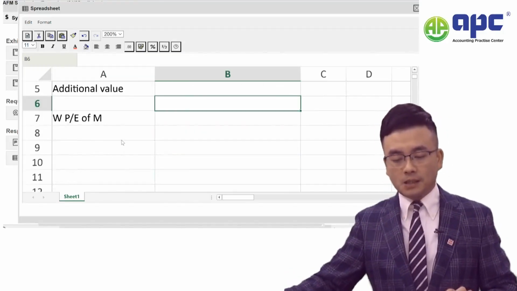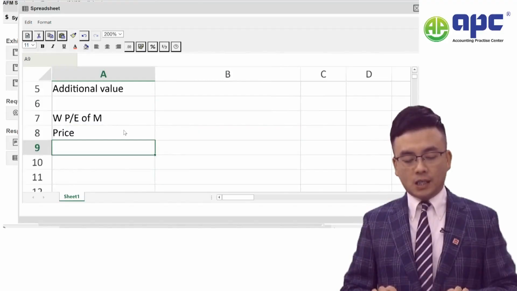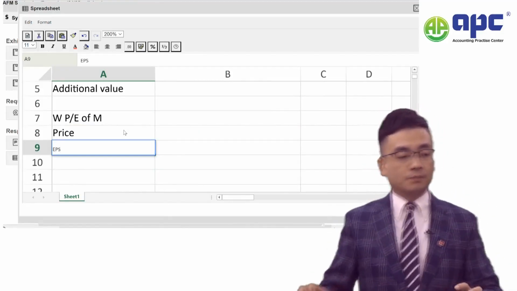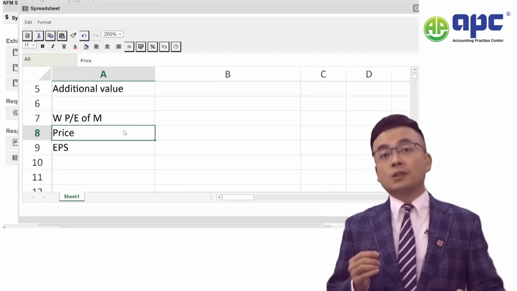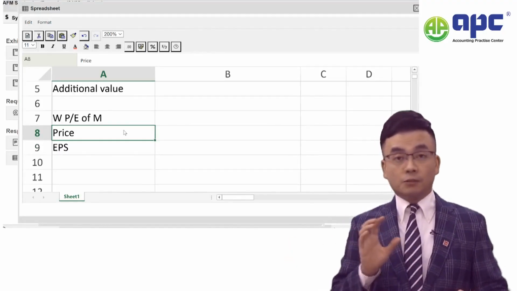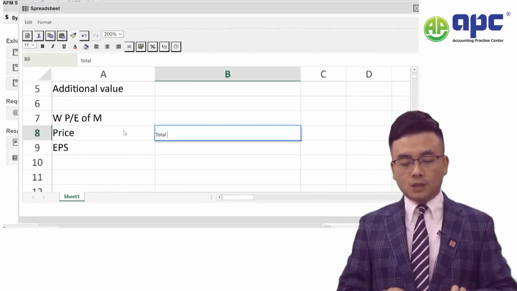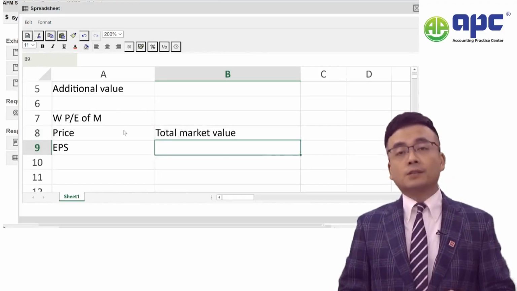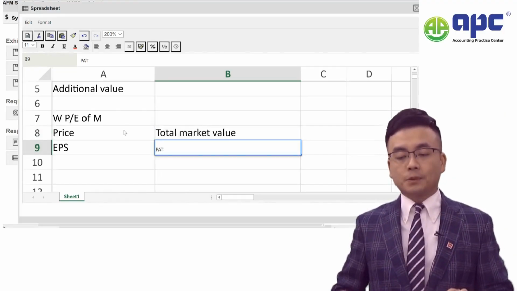Now, PE means that we've got the share price and we've got the earnings per share, or EPS for short. Alternatively, you can use the numbers in total. Instead of using share price, you can use the total market value. Instead of the EPS, you can use total profit after tax, for example.